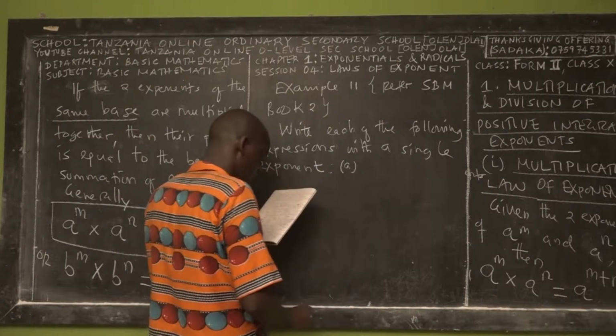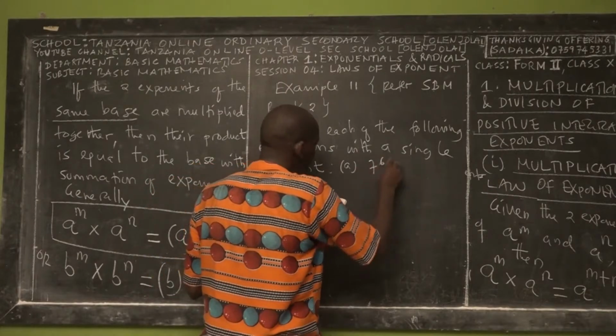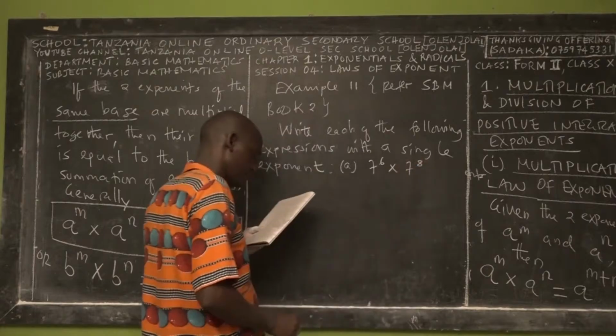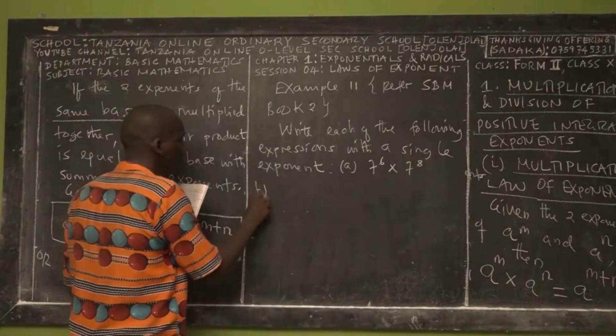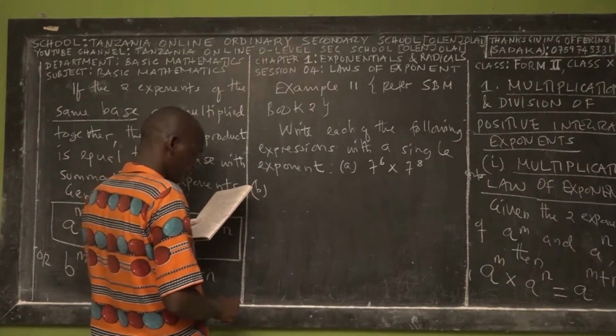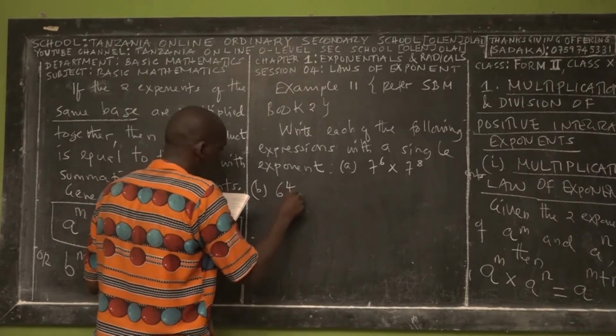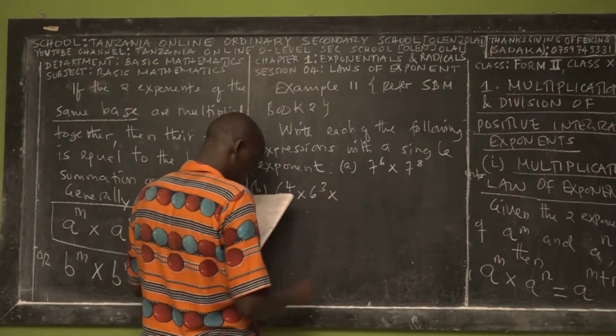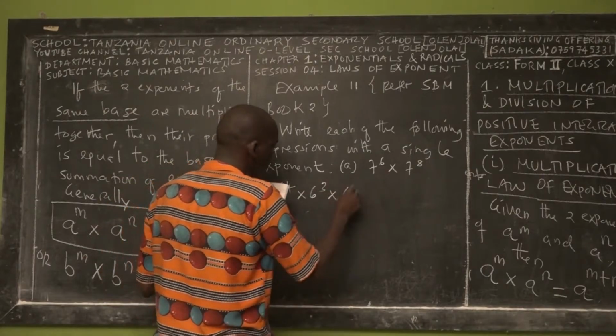A, you have 7 power 6 times 7 power 8. B, you have 6 power 4 times 6 power 3 times 6 power 4.